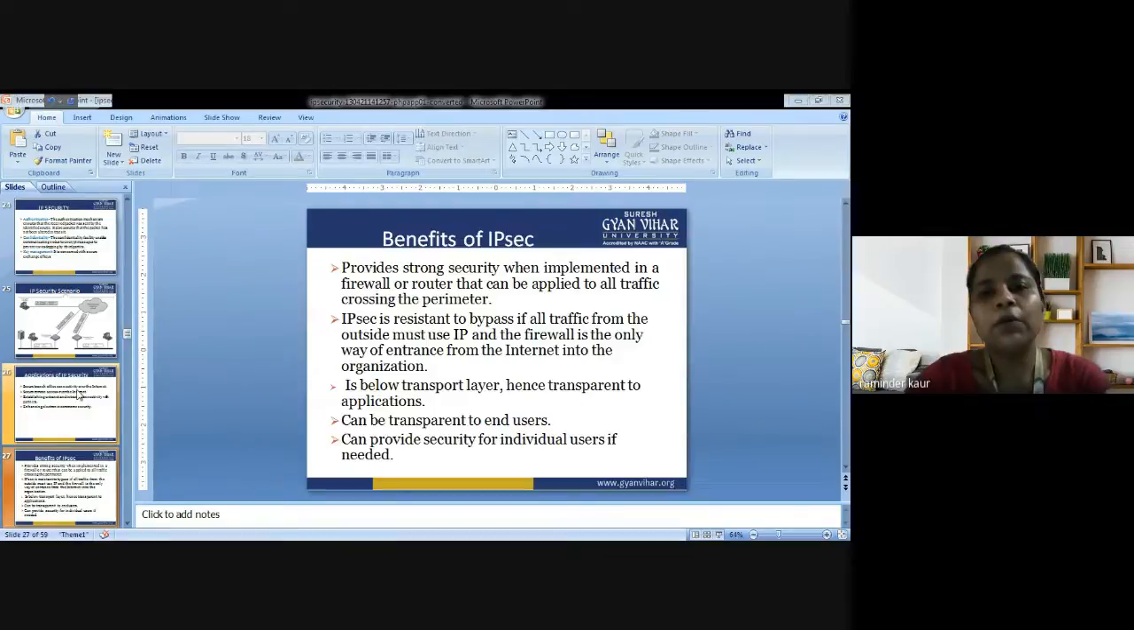Third is that it is below the transport layer, hence transparent to the applications. Next, it can be transparent to end users, because there are four layers being used, and each layer is transparent to any other layer below that particular layer. So it can provide security for individual users if needed.